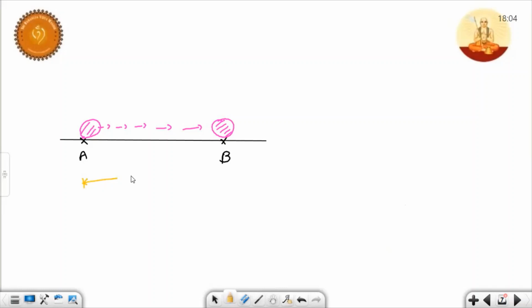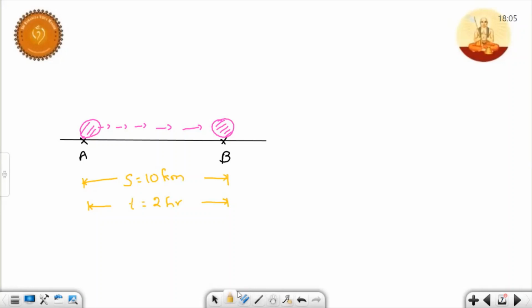One is distance, let us consider 10 kilometers, and the time taken, let us consider 2 hours. Within a time interval of 2 hours, the body covered a distance of 10 kilometers.